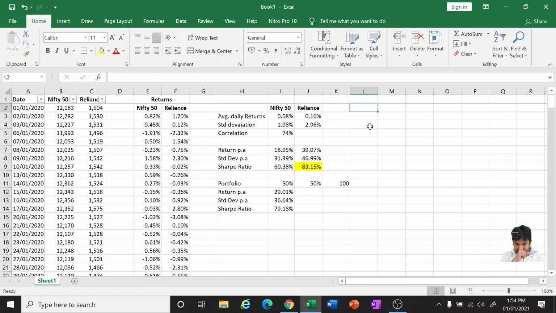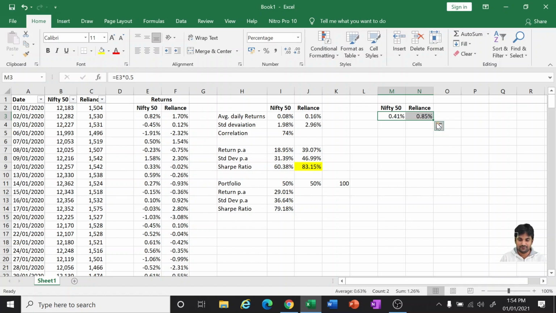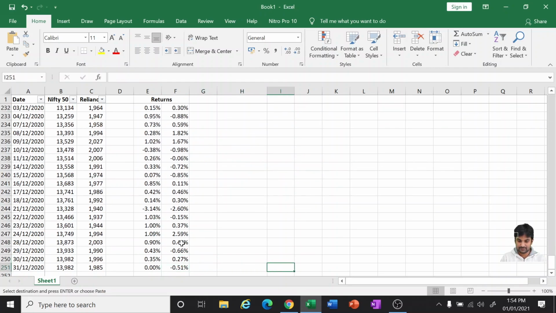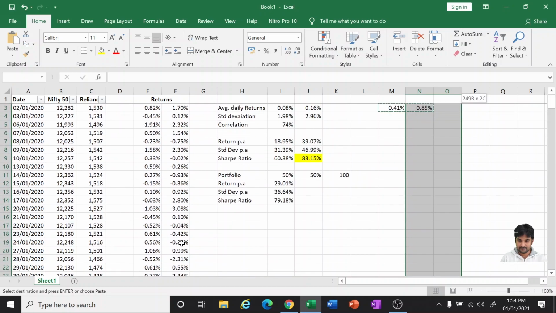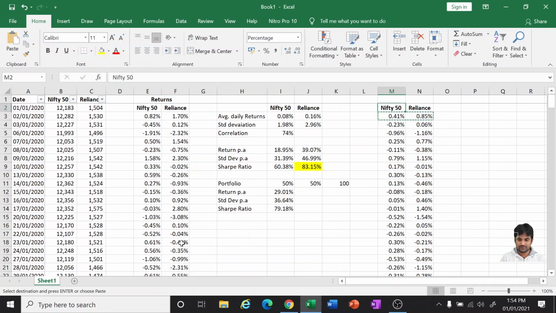We can also check it on the other side. We can also do this standard deviation in a slightly different style, just for your understanding only I'm giving. Like Nifty and Reliance, but then you are investing only 50% in this, and the same way just 50% in Reliance. So this will be your average daily returns on a 50% basis. If you have done this to cover the complete full year, this will be the portfolio returns at 50%.